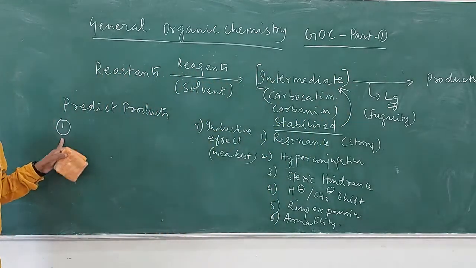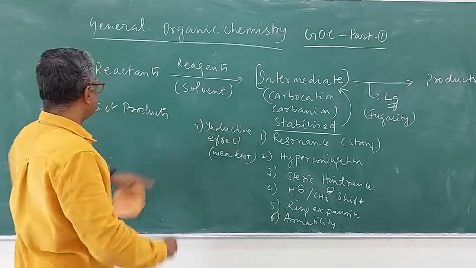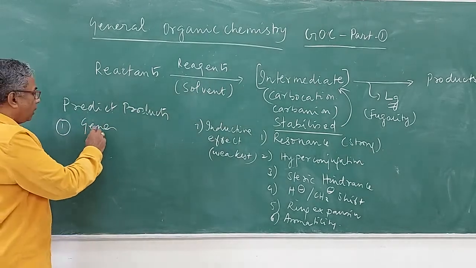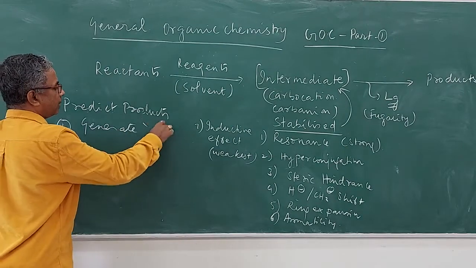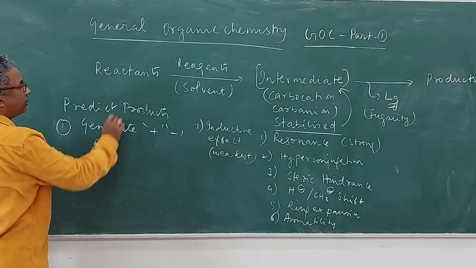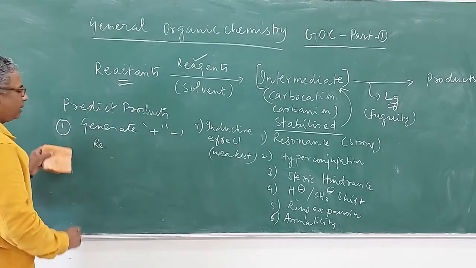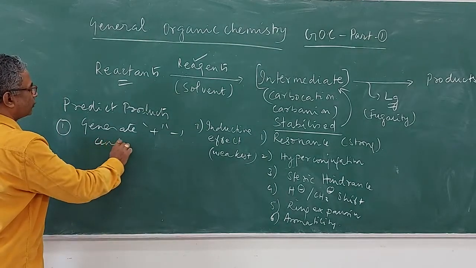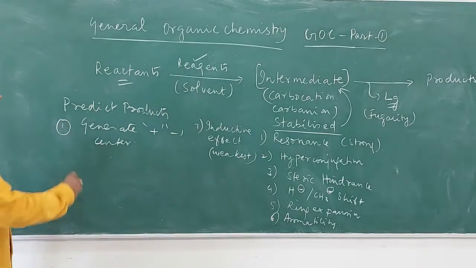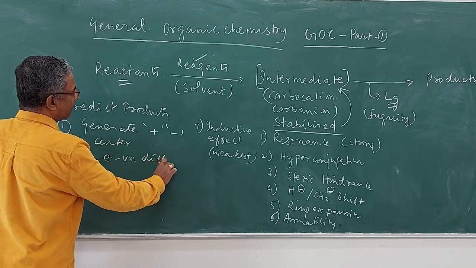So after writing this organic schema, the first step is to generate plus and minus centers in the reactant and reagent. So how do we do this? How do we create a plus and minus in the reactant and reagent? The first method usually is to see the electronegativity difference between the atoms.